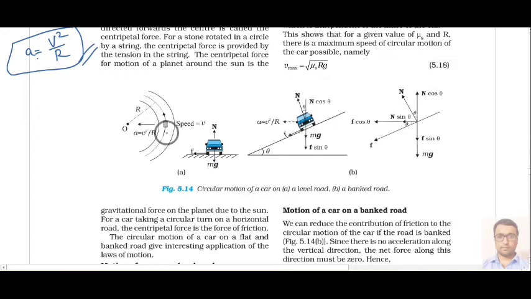Like here, this object is trying to move in this circular path with speed v, and we know that the acceleration is v square upon r towards the center, where r is the radius of its path. And we can see such things in daily life also. Whenever a car tries to make a turn on a curved road, on a curved section, some centripetal force will act, that will be F equal to m v square upon r.